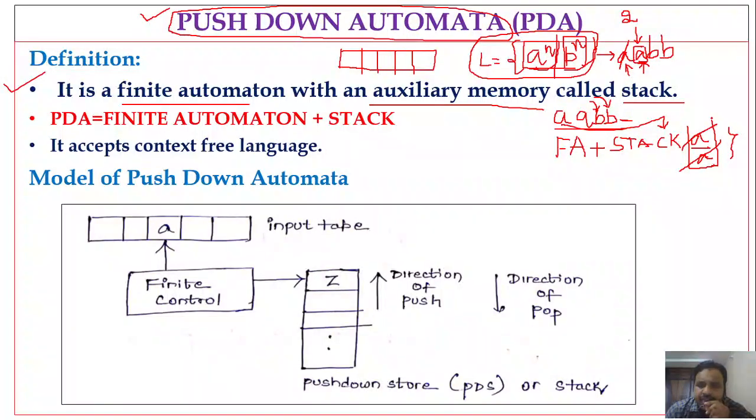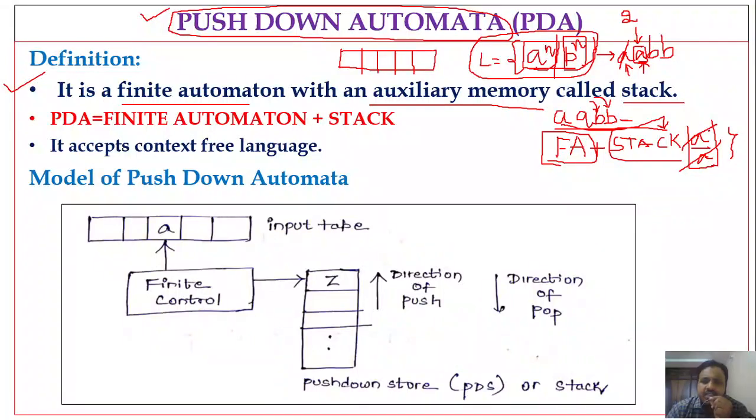Here, to trace the number of occurrences of A's, we are using this stack, and the rest of the portion is the same as the finite automata, right? This concept is not there in the finite automata. Why? Because we do not have additional memory where we can store the previously read inputs. That facility we have here by using the stack. We can store the previously read input into the stack, and the symbols on the stack can be used for making the comparison with the remaining part of the input, right?